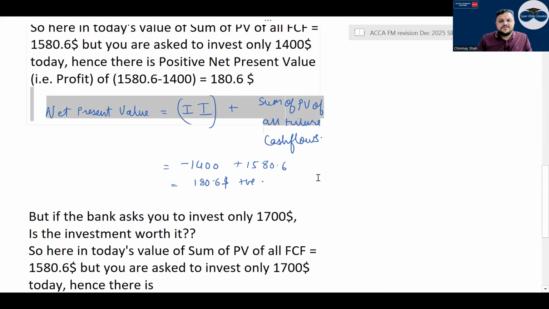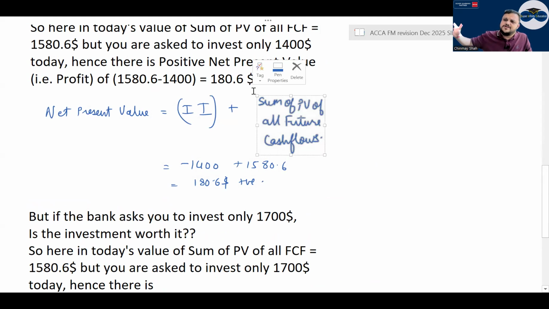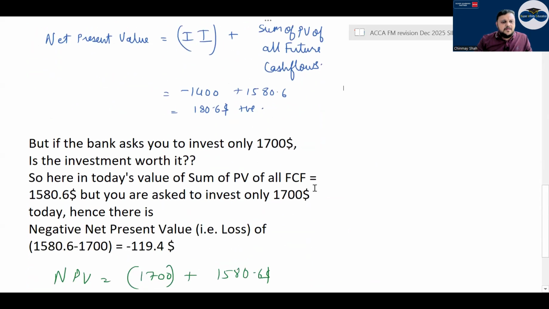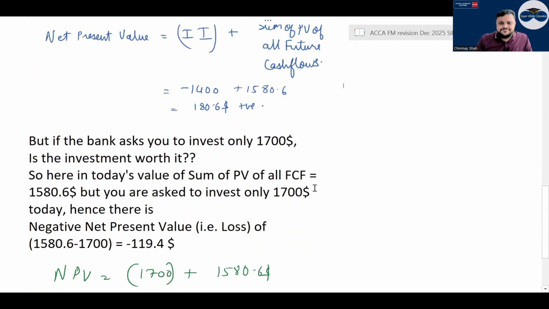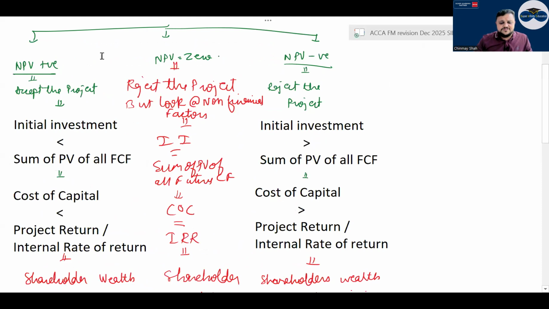The basic formula of NPV is the initial investment in negative plus the sum of the present value of all future cash flows, year 1, year 2, year 3, year 4, year 5, year 6, year 7, correct? If it is positive, accept the project. If it is negative, reject the project.